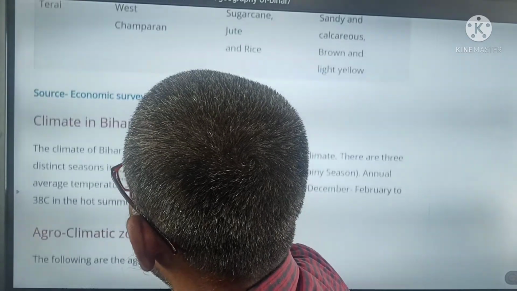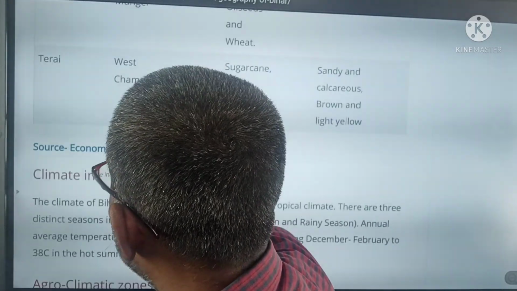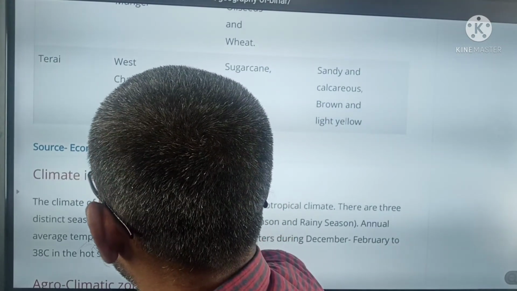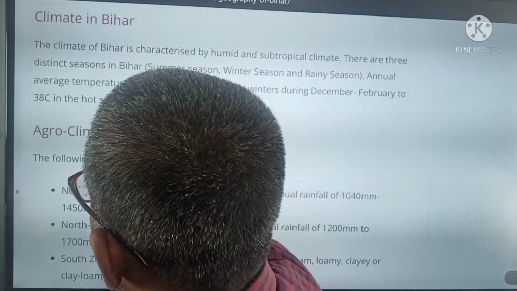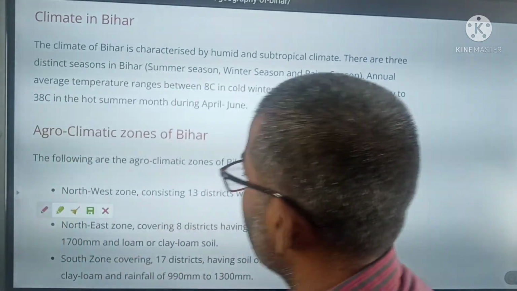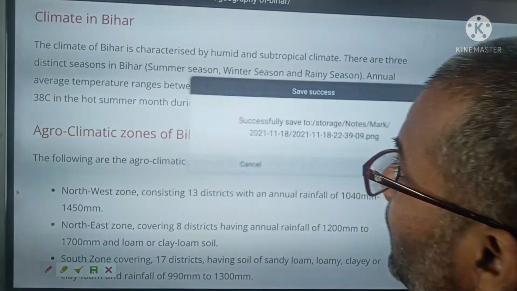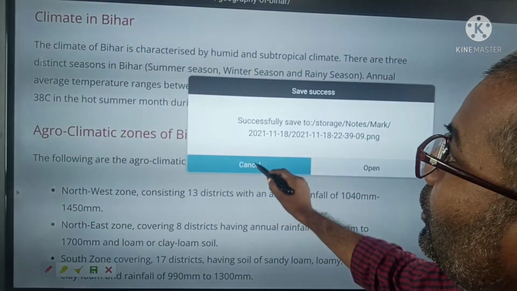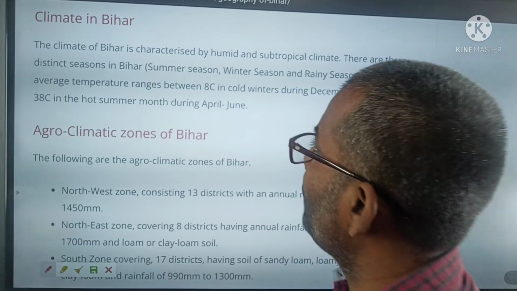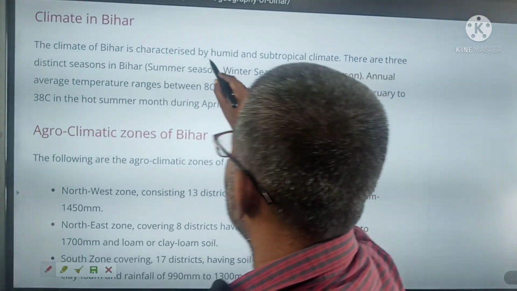We take this data from the source of the Economic Survey of Bihar. Next is climate. First, we know that the climate of Bihar is characterized as humid and subtropical.